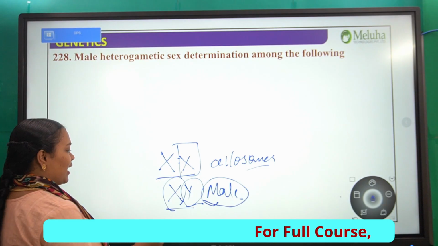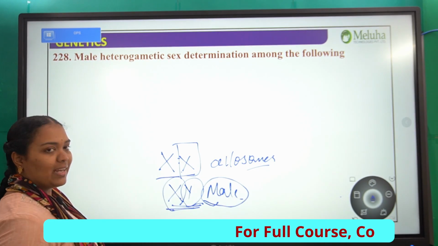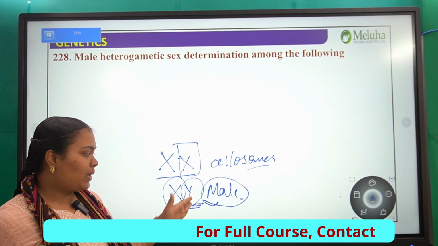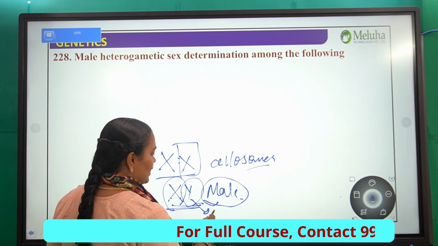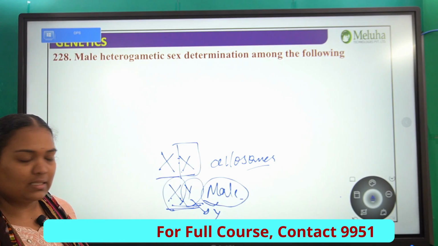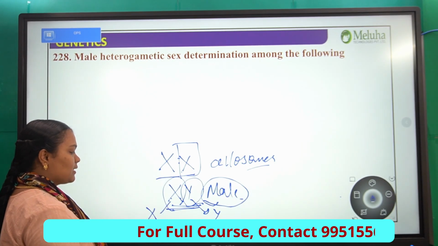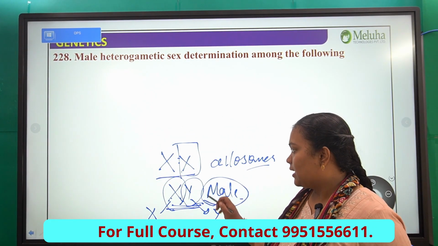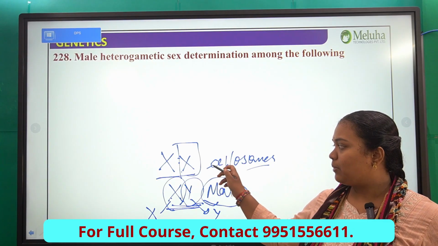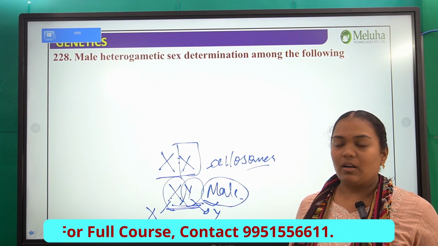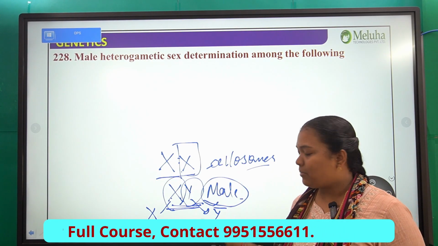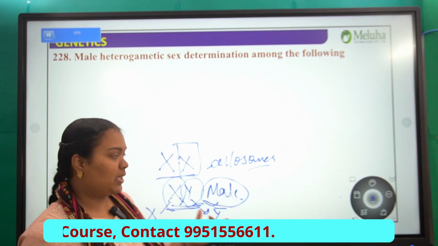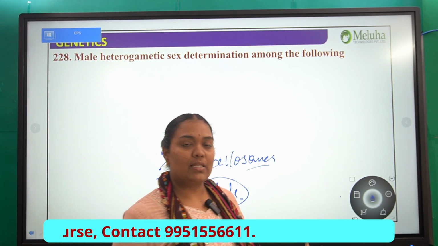But in XY, the X chromosome is different from Y. So 50% of kids getting the Y chromosome turn into males and 50% getting X turn into females, right? So there is not much contribution of the female in determining the sex of the individual. Based on the gamete, the sperm, the baby's gender is defined. This is what happens in human beings.